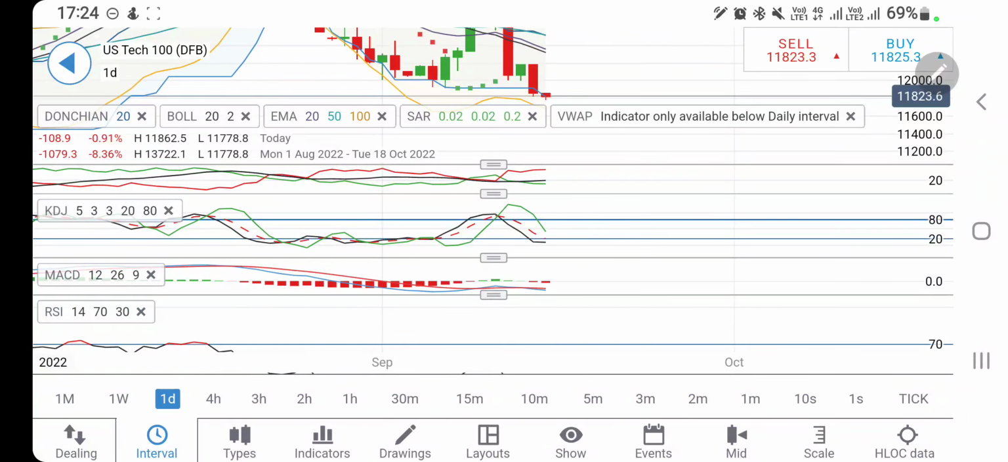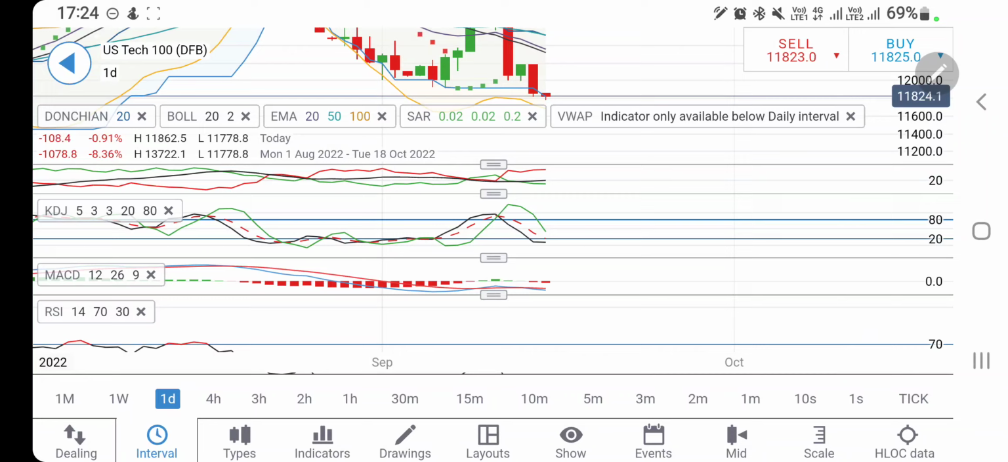RSI is looking downwards. Considering this, you can go long on Nasdaq 100 at 11,870. You can expect it to rise for 11,920, 11,970, 12,000. Be watchful of 12,000, beyond which you can further expect it to rise for 12,050, 12,180 levels.